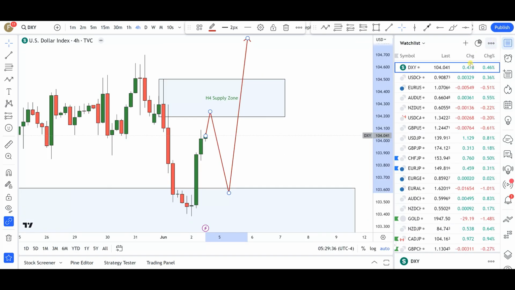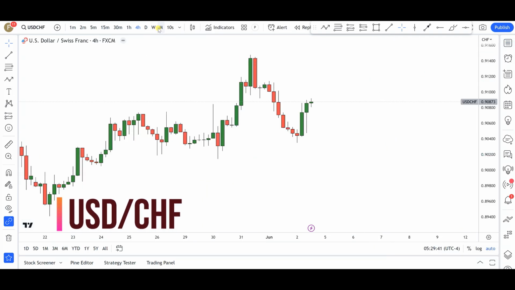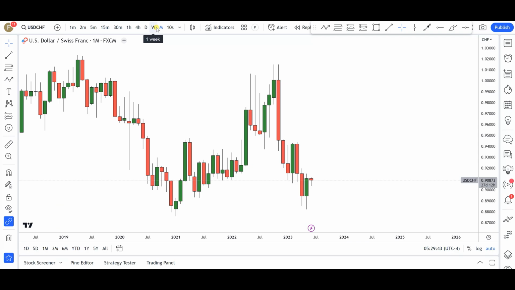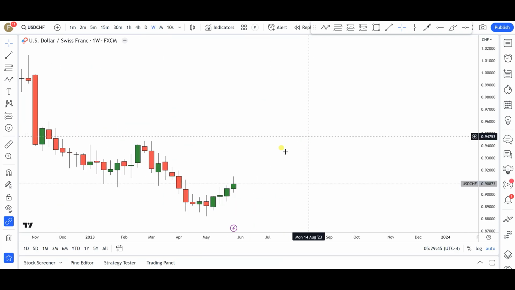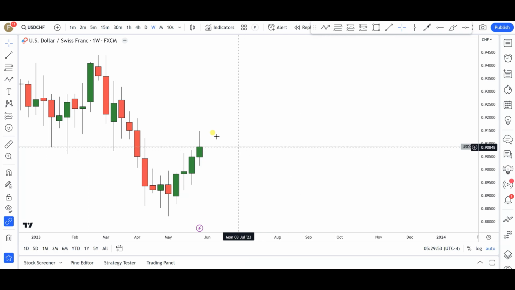Next up is going to be US dollar Swiss franc. Now, US dollar Swiss franc, this one was quite tricky this particular week. All right, again, you can see we did have some bullish move, but slowly but surely you notice that we did get a significant rejection. Okay, if I zoom in, you see that we did get all the way to the 0.9150 institutional price level area, and then from there you notice that we did get a very significant retracement, towards the 0.8987 area.